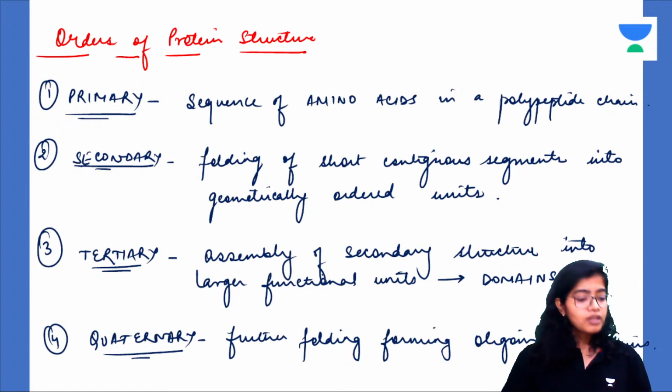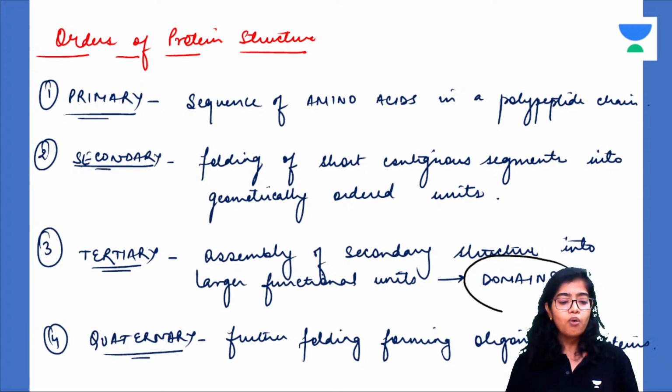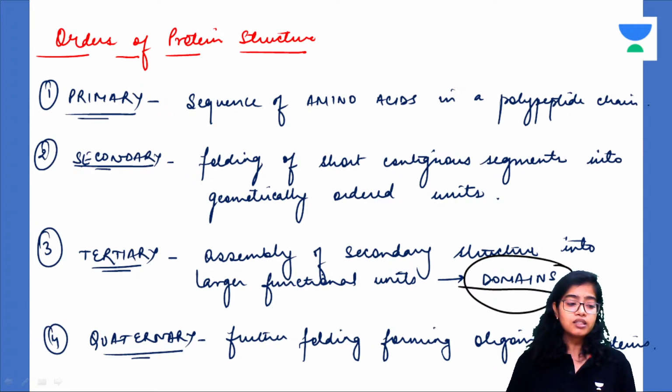Following, the third one is the tertiary structure. What is the tertiary structure? When the secondary structure undergoes further folding, there are even more bonds that are formed. Got it? And what is formed is domains. These are the functional units. The functional proteins that exist, they either exist in the tertiary form or in the quaternary form. The quaternary form is even further folding to form oligomeric proteins. What are oligomeric proteins? That contain more than one chain.